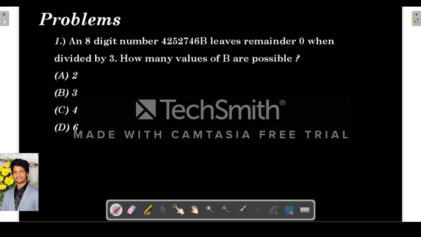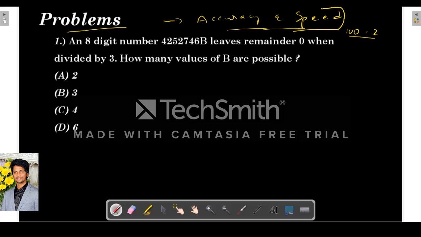So now let us start with problems. Before we start, I just want to tell you one thing. While solving mathematics problems, two things are important: accuracy and speed. For CGL, we have to solve 100 questions in 2 hours, so both are important, and speed is a little more important because we have to solve as many questions as possible. But for CSAT, accuracy is most important because we just need to qualify. We need to do it correctly rather than faster because we'll have ample time.